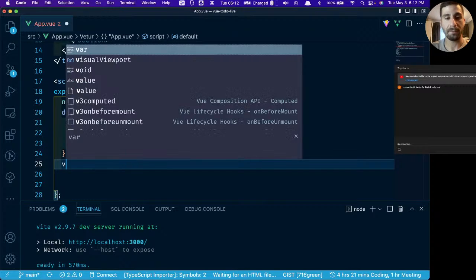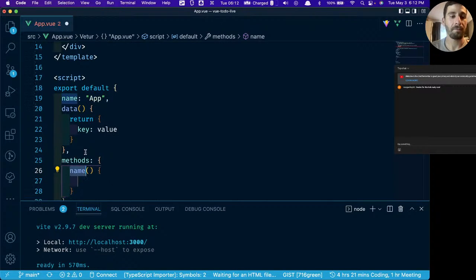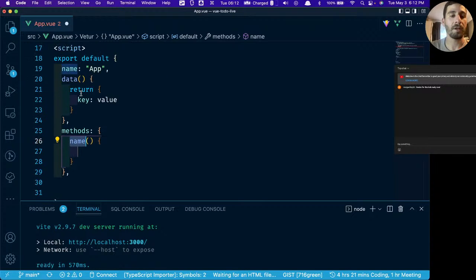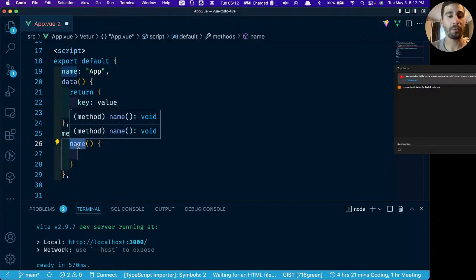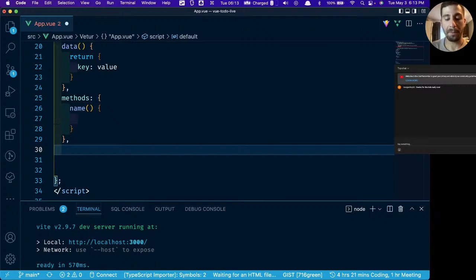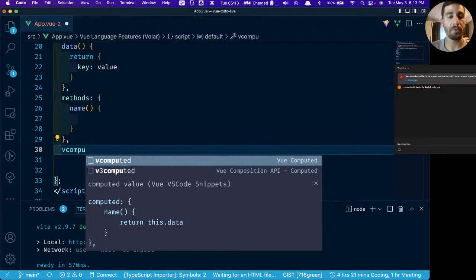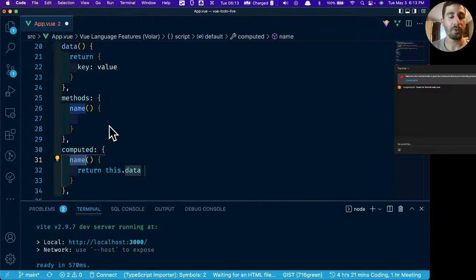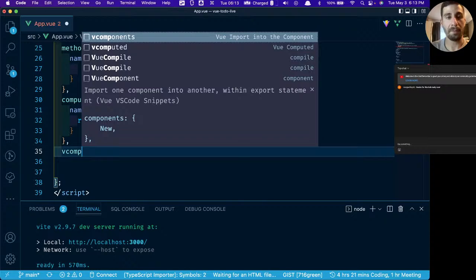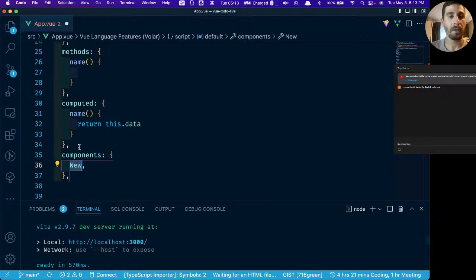Same thing with methods. Vmethod, and it creates a standard method for us called name. The reason it says name is for no reason at all. It's just the way that the template was set up. So we're going to delete this or rename it. We also have our computed properties. We could do vcompu. You have to put the U in there because it'll do components if you don't. So these are our computed properties. And then vcomp for components.